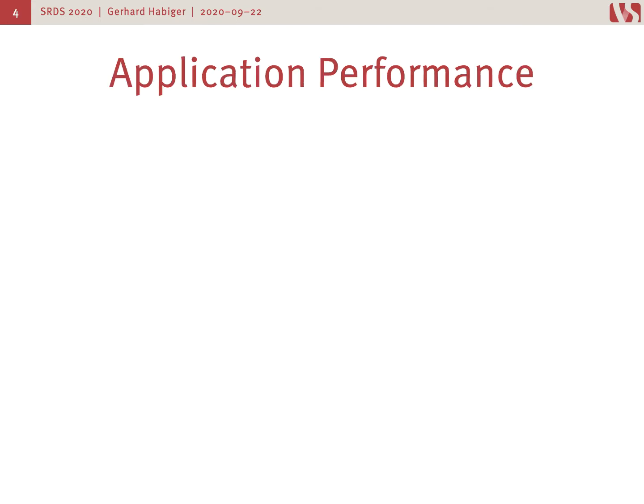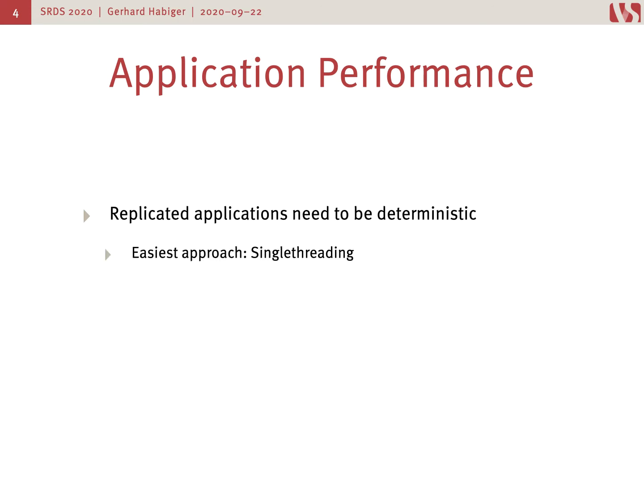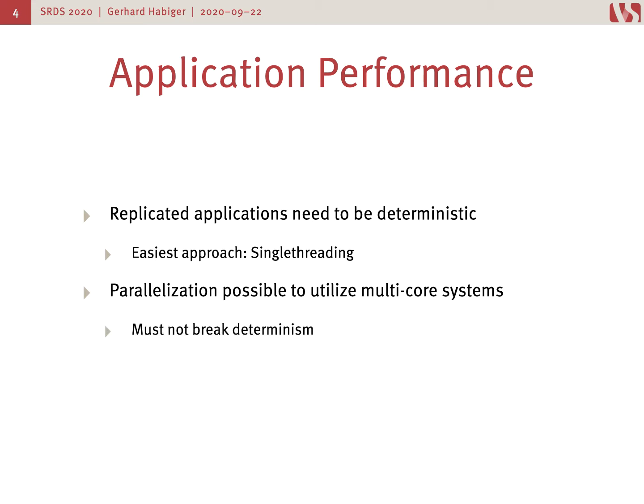So what are the main impacts of application performance in SMR? Well, the replicated application needs to be deterministic. As I said before, the easiest approach to achieve that is to use single threading. But of course, nowadays, parallelization is possible and also wanted because we want to utilize our multicore systems. Of course, we have to pay attention that the parallelization does not break determinism.